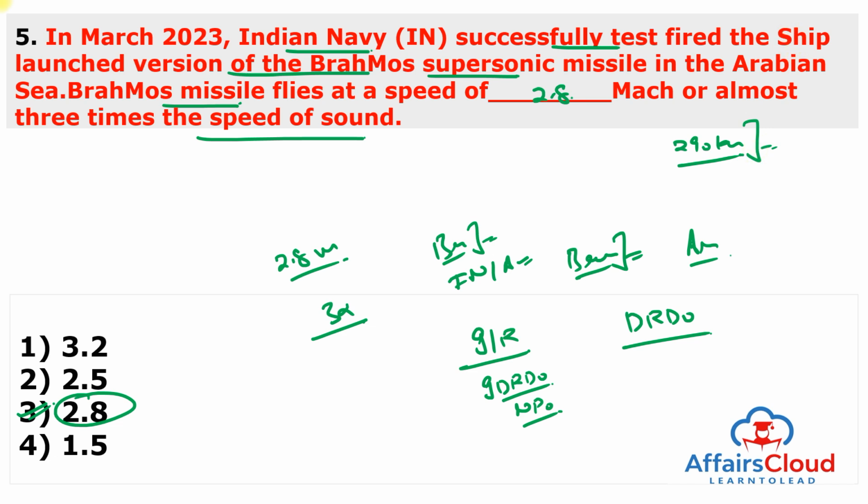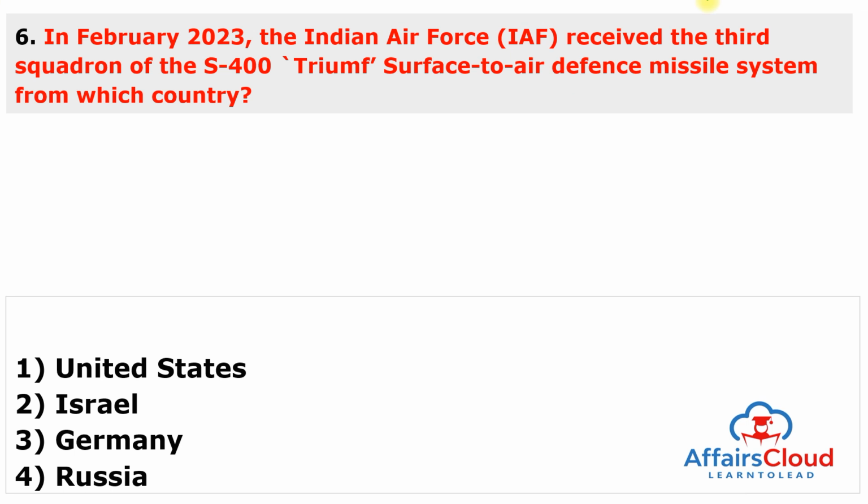Moving to the next question. In February 2023, the Indian Air Force received the third squadron of the S-400 Triumf surface-to-air defense missile system from which country? This is very important. This is the S-400 Triumf, and this country is Russia. The answer to this question is 4.